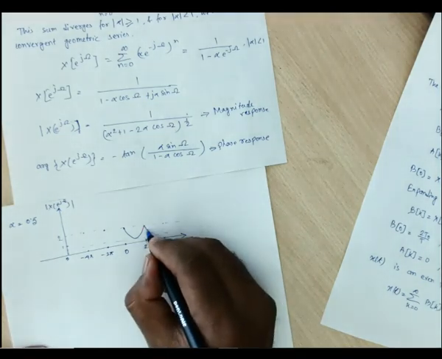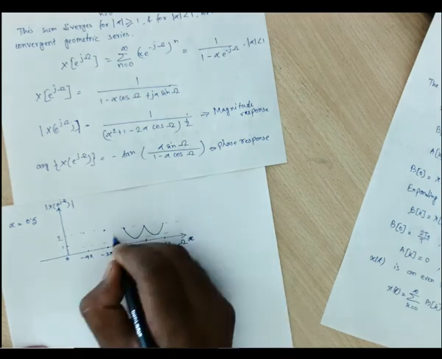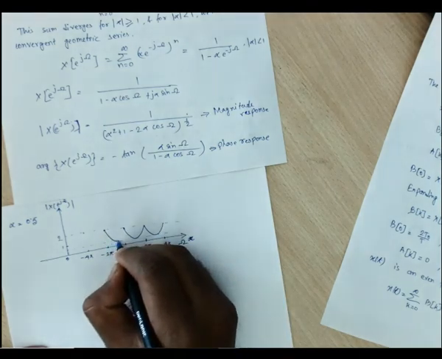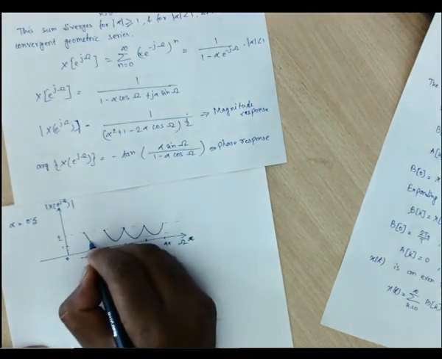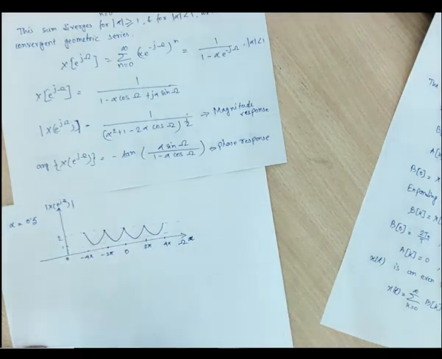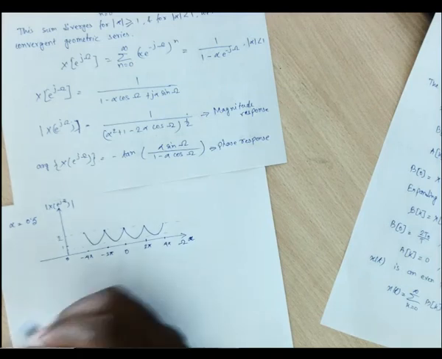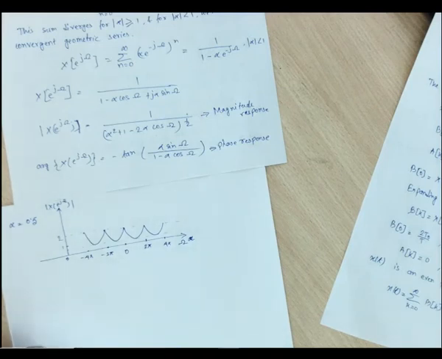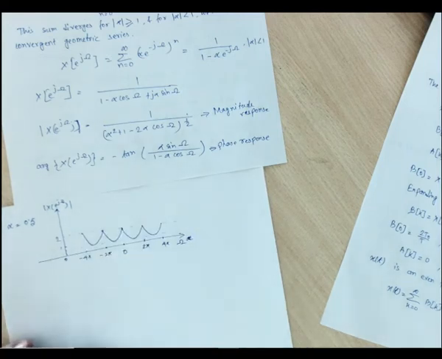Again like this. This kind of shape we are supposed to get, isn't it? Right? So this is for alpha equals 0.5.